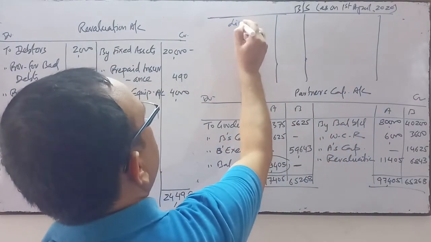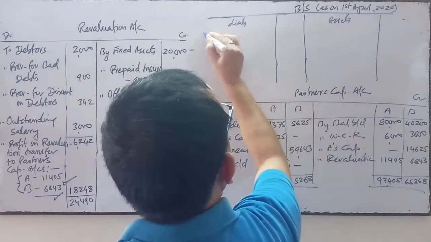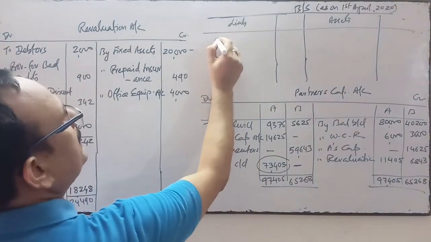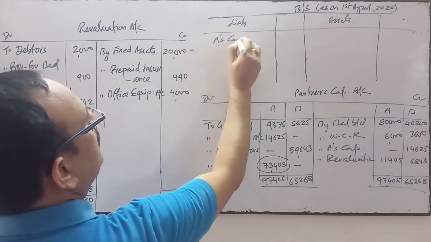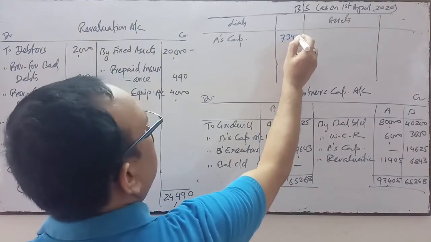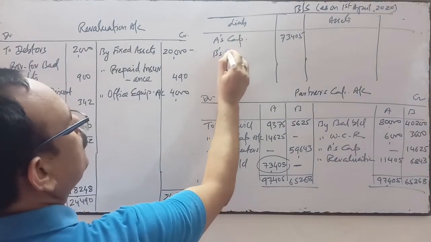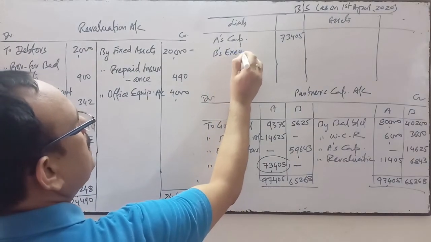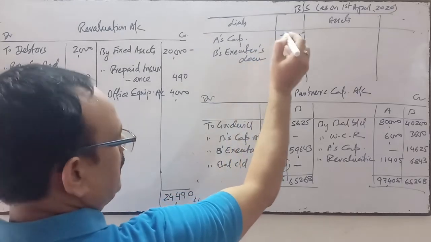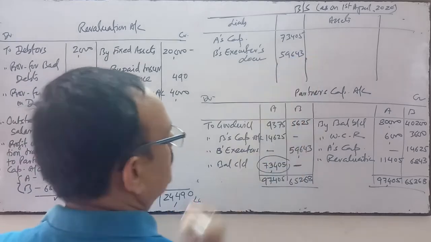This side is your liability, this side is your assets. The first item is A's capital, only A is the partner, so 73,405 is the capital. This amount is not paid, so it is transferred to B's executor's loan account.